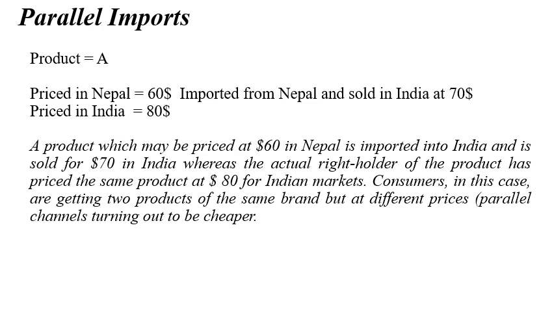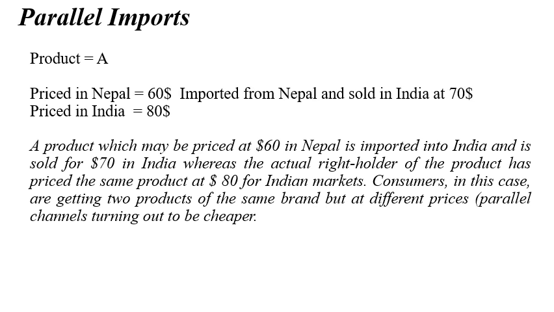Samsung has placed it at $80 in India, but this particular person who has authorizedly bought it in Nepal has the capacity to sell it at a cheaper price in India, because he has gotten it from Nepal where it is sold at a cheaper price, right? So this third party who is buying it from Nepal and selling it in India is actually making a profit, right? He's selling it at $10 more.